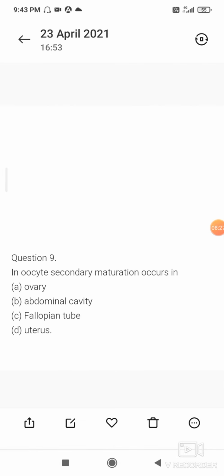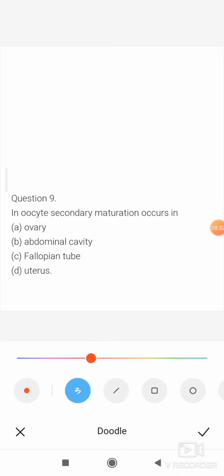Next question is question 9. Secondary maturation of the oocyte occurs in, and the correct option is C, the fallopian tube.